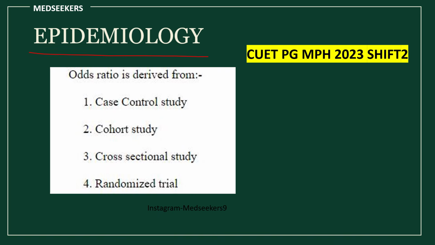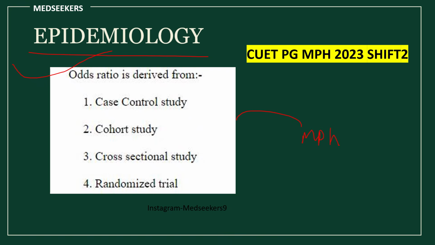So in epidemiology from 2023 shift 1, the first question they have asked is the epidemiological triad. In shift 2 they have asked which particular study the odds ratio is derived from. In the MPH entrance exam preparation videos, called MPH previous year question papers videos, I have explained what is odds ratio, what is relative risk, what is population attributable risk. Make sure you check that video.